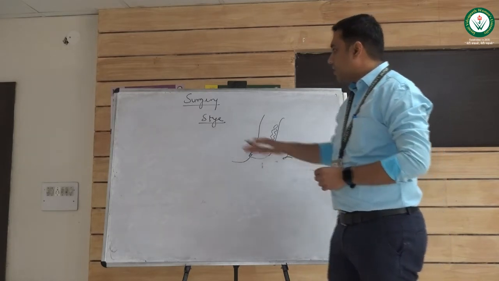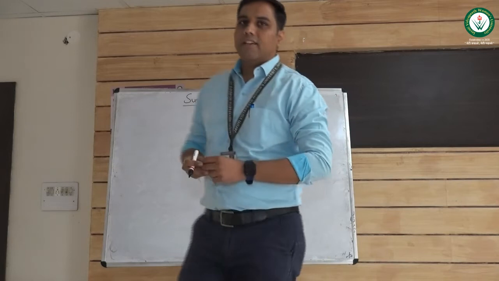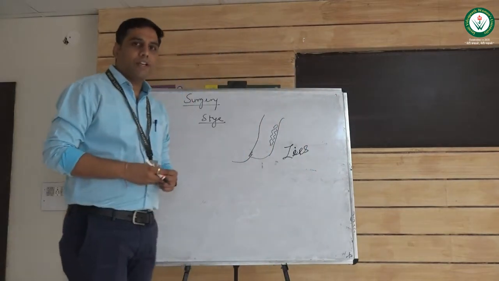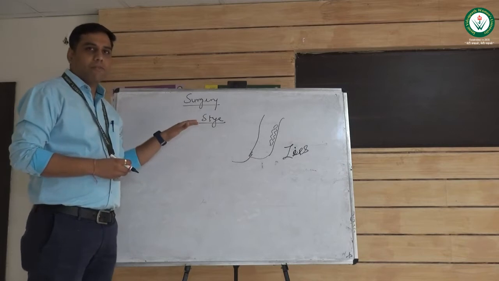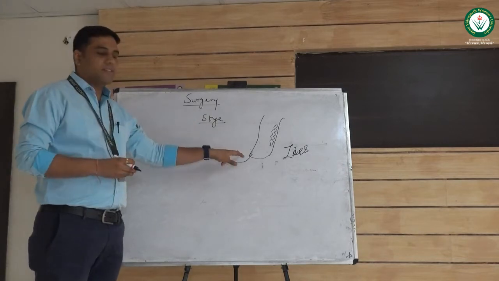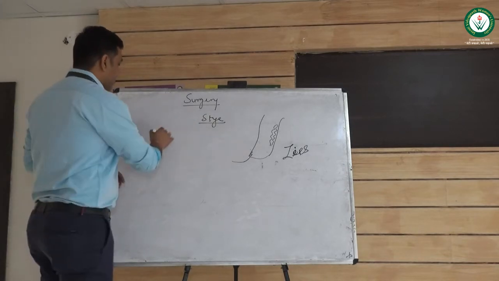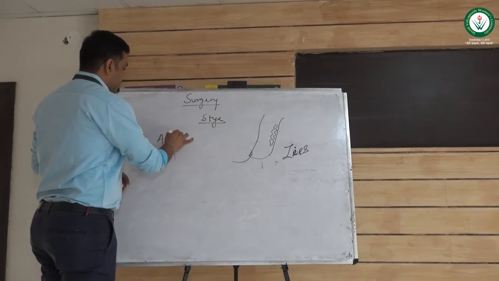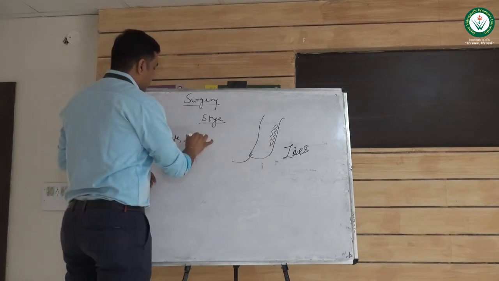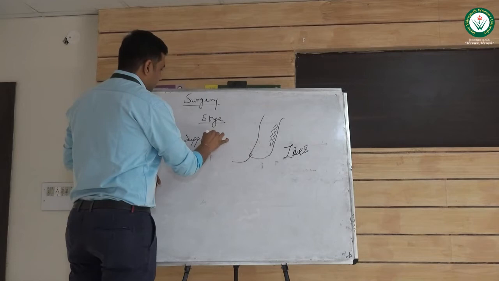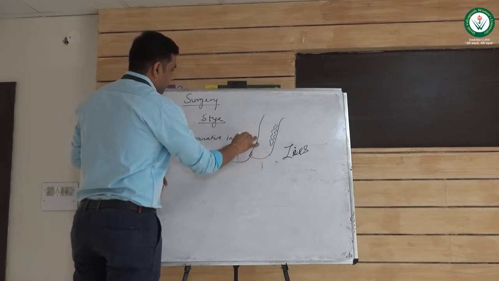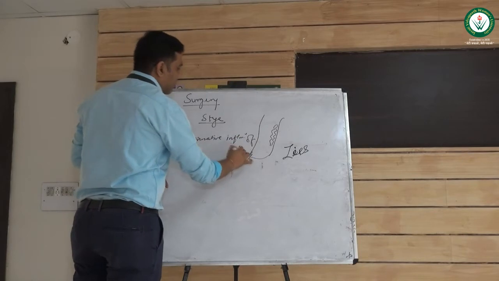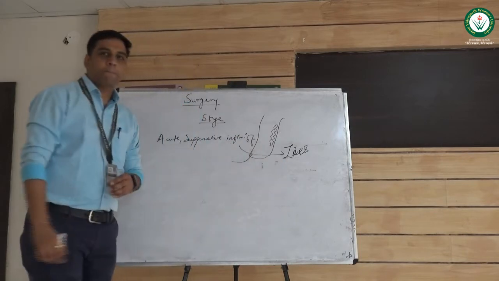So basically the stye is an acute suppurative inflammation of this gland of Zeis. Okay, so it is an acute suppurative inflammation of the gland of Zeis.